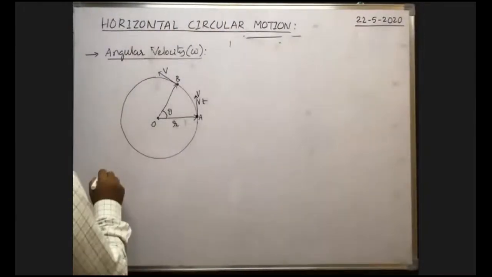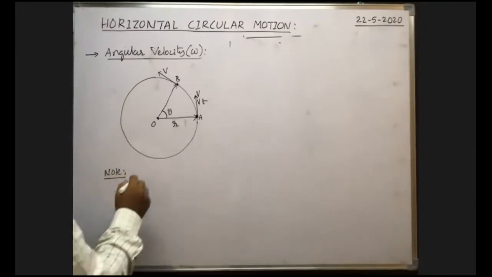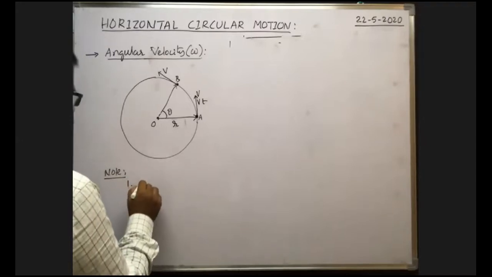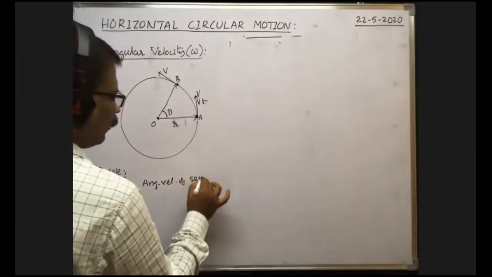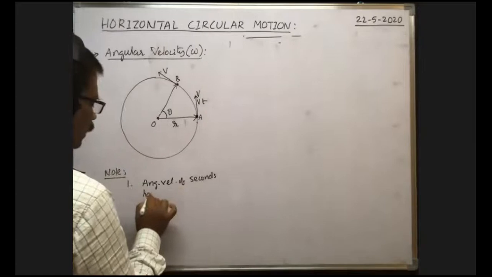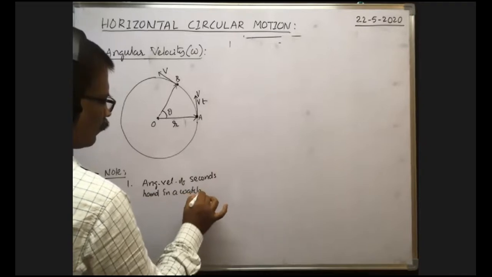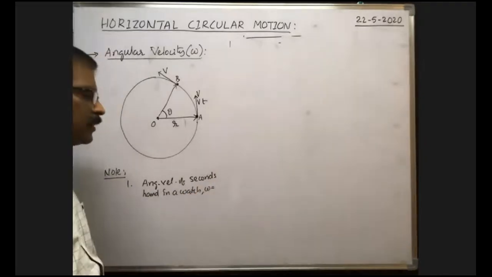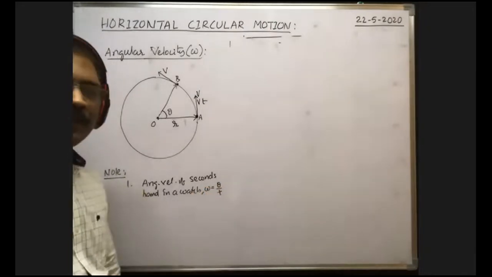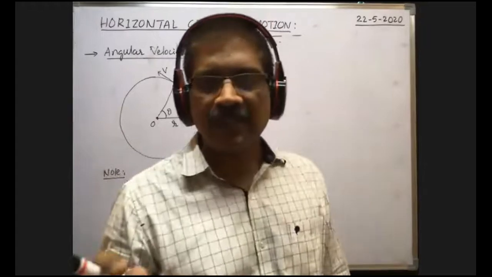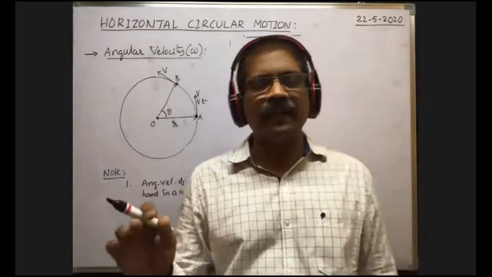Note points. One, angular velocity of the seconds hand in a watch. Angular velocity means, no doubt, angular displacement by time taken. So what is the angular velocity of the seconds hand in a watch?